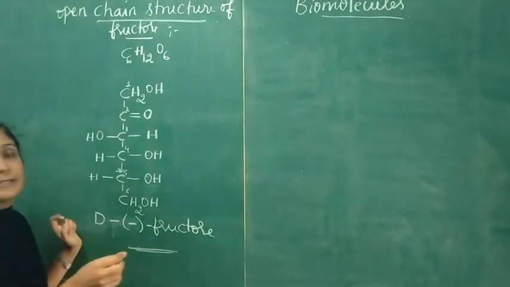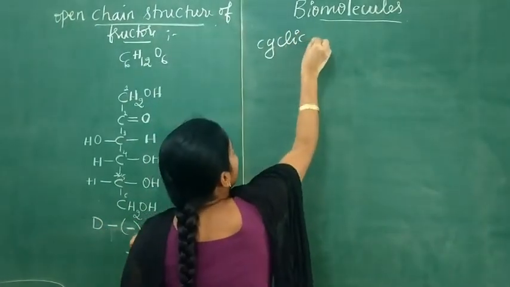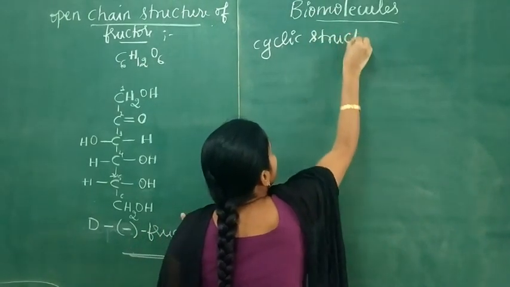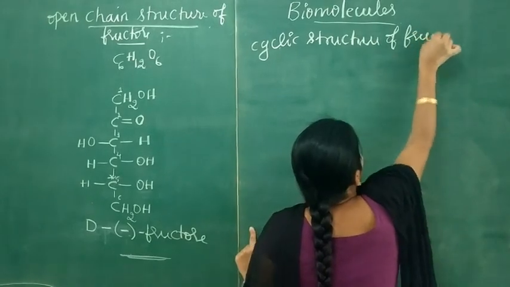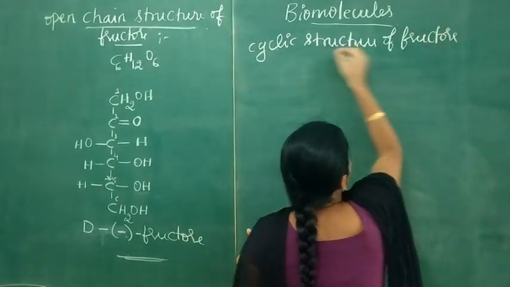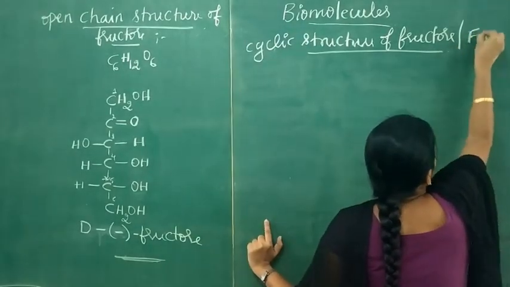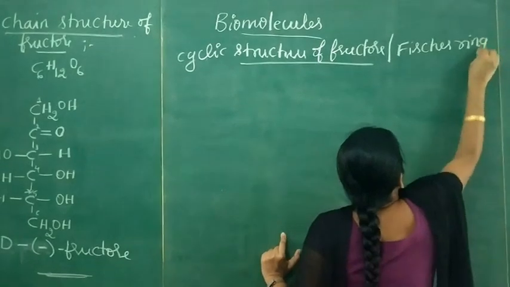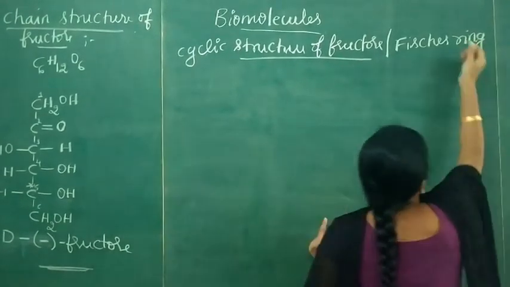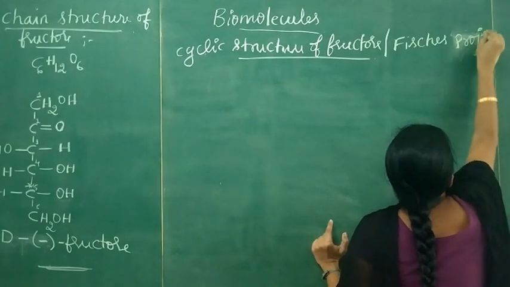Now coming to the cyclic structure of fructose: the overall ring structure, the Fischer projection formula.